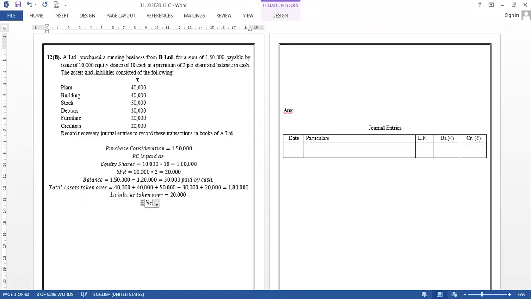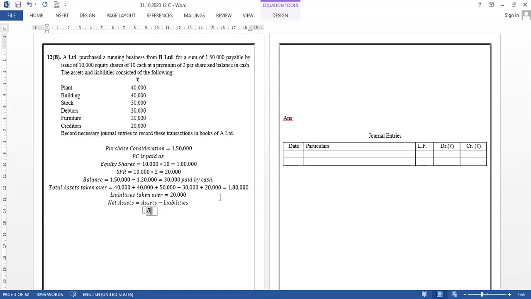Now I need to calculate the net assets. Net assets will be equal to assets taken over minus liabilities taken over. So net assets will be equal to 1 lakh 80,000 minus 20,000. The difference is 1 lakh 60,000. Now these things are going to be very important for me. Net asset is 1 lakh 60,000 and purchase consideration is 1 lakh 50,000. At the time of business purchase, I need to check these two.